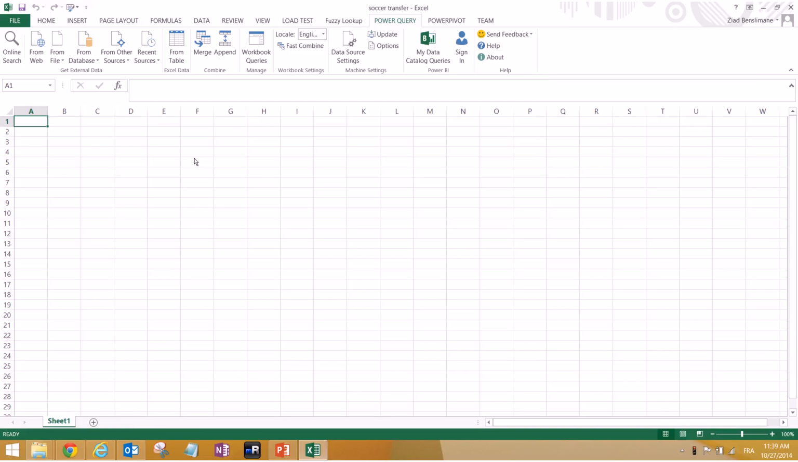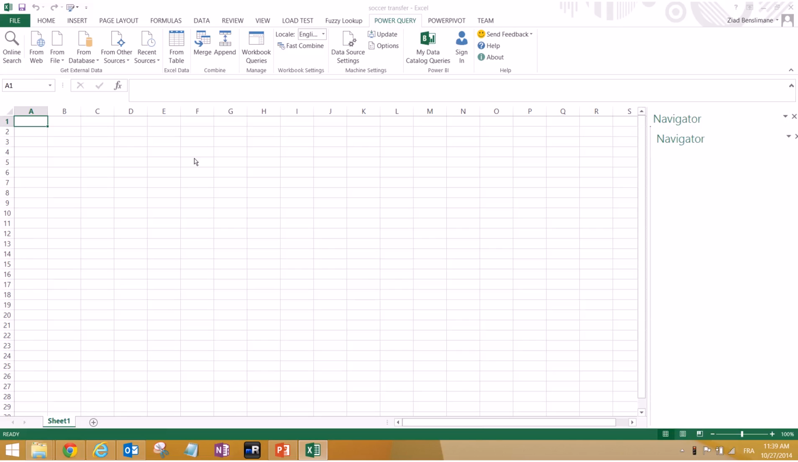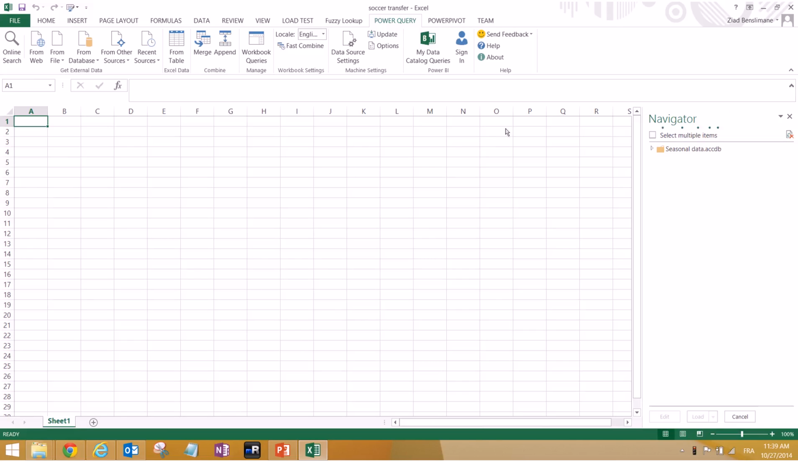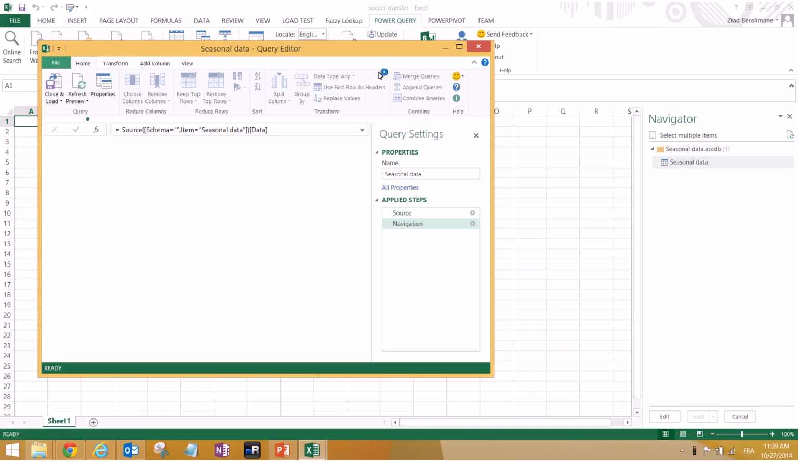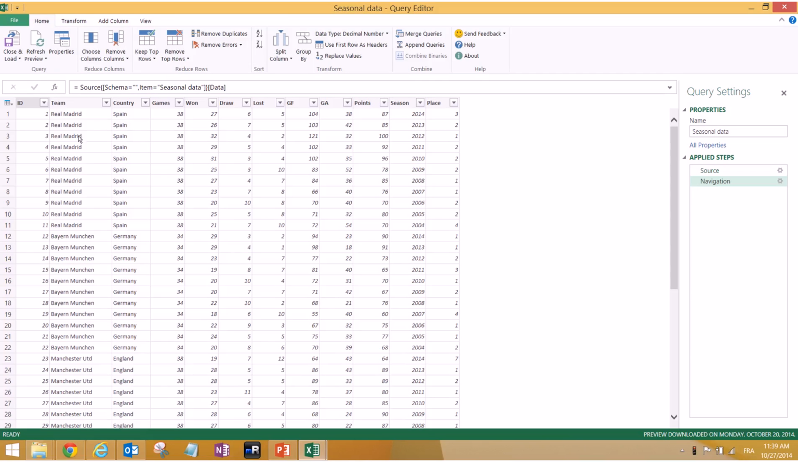So it's called seasonal data. It basically has a list of teams and the number of goals they scored in each year. Here, that's the first advantage of Power Query compared to the previous data warehousing solutions: you have a preview. In other words, before importing data to your Excel, you have a preview right in front of you, and you can make changes.